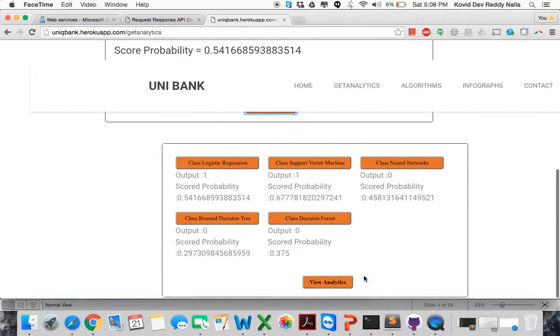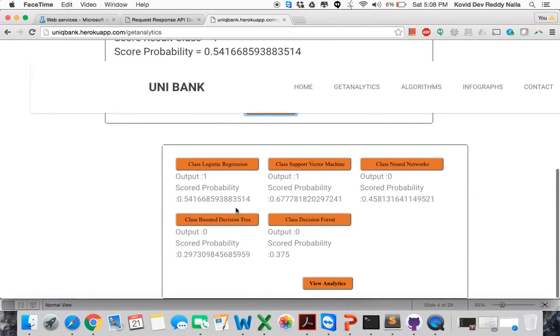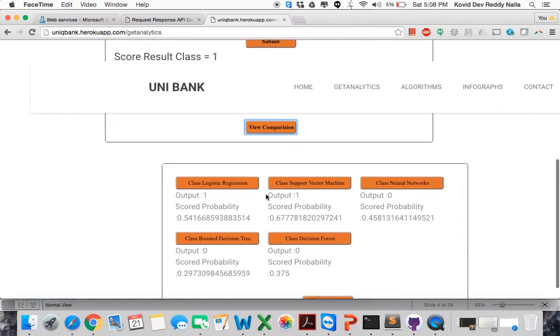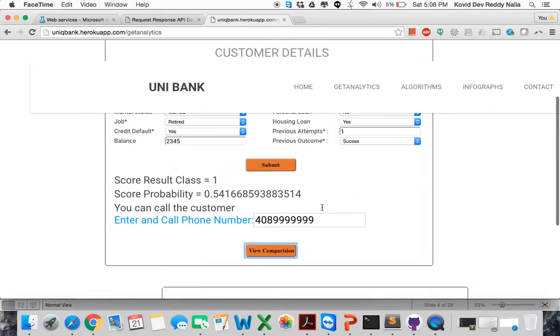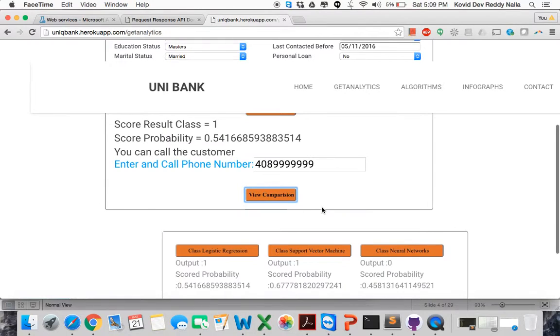Also we have a view comparison if the end user wants to compare the results with other algorithms. Here you can see the classic logistic regression and the other are giving 54% and 67% probability. The neural network is giving 45%, but the boosted decision tree and decision forest are giving 37% and 29%. So the bank agent can look at these probabilities and check whether most of the outputs are 1, or the score label, or they can put in their own custom probability cutoff, like 40%, and they can call the customer based on the results for additional purposes.